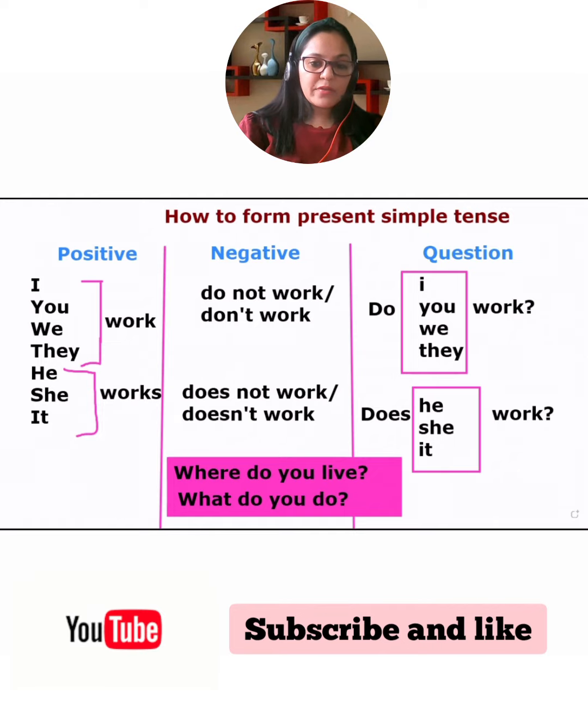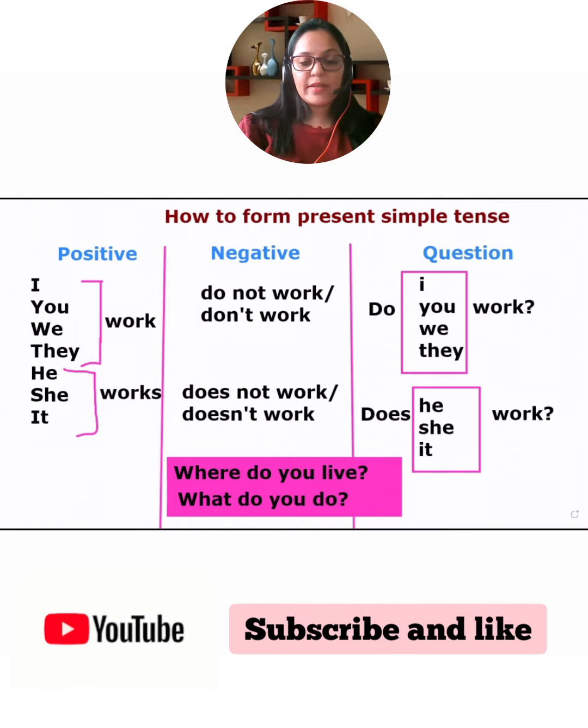So only in the positive part, I'm using S. In negative also, I'm not using S. In question also, I'm not using S. In negative, I'm saying I don't work. He doesn't work. Does he work?